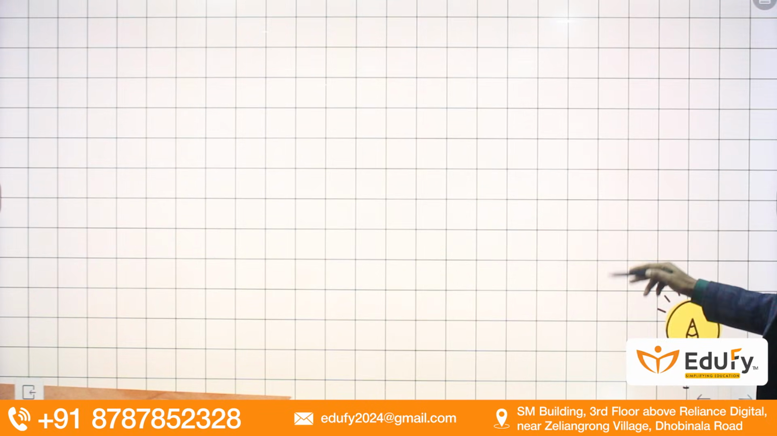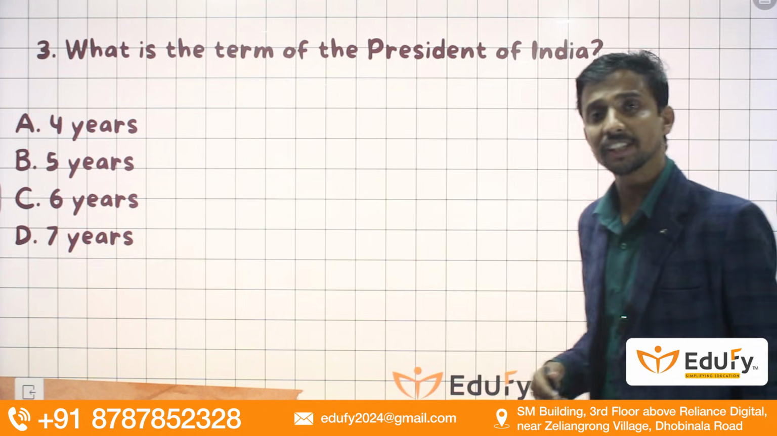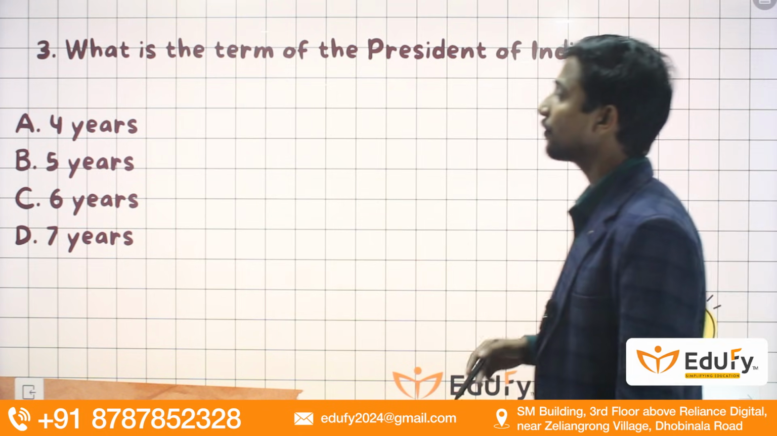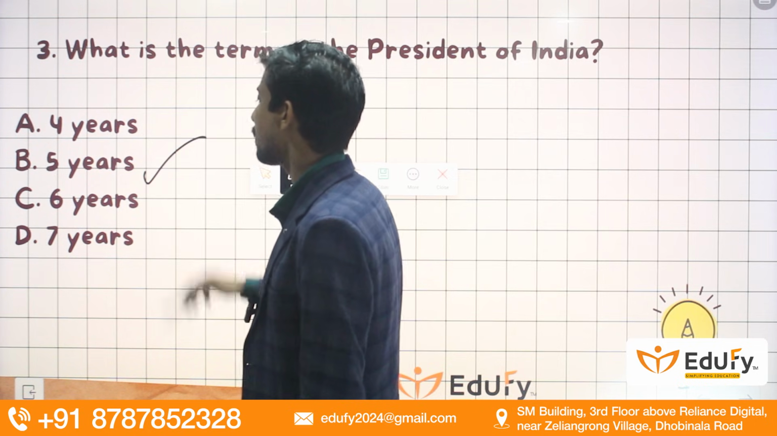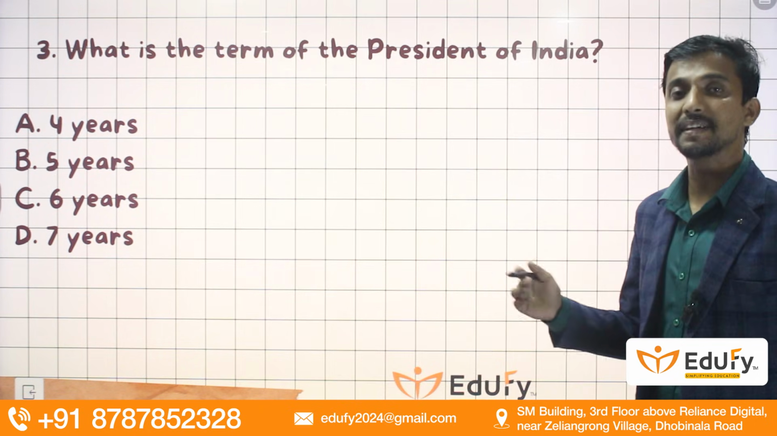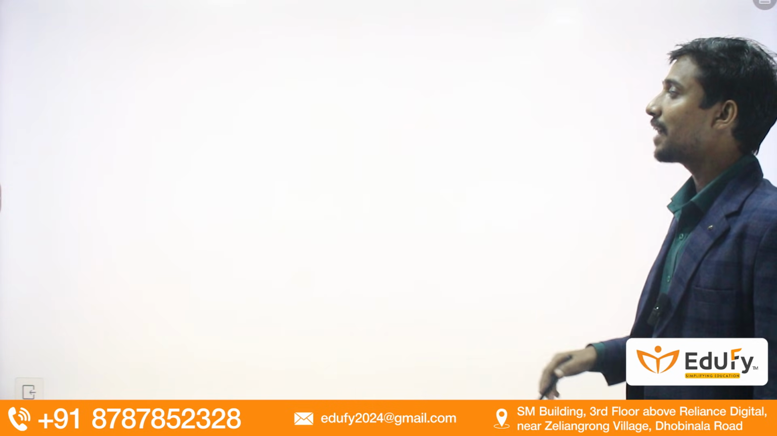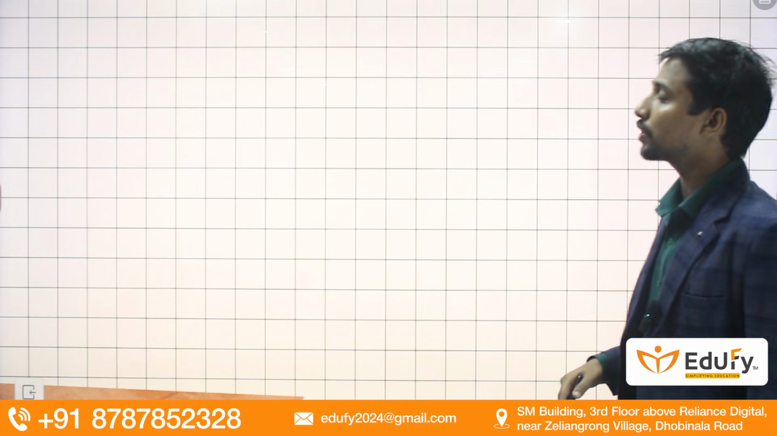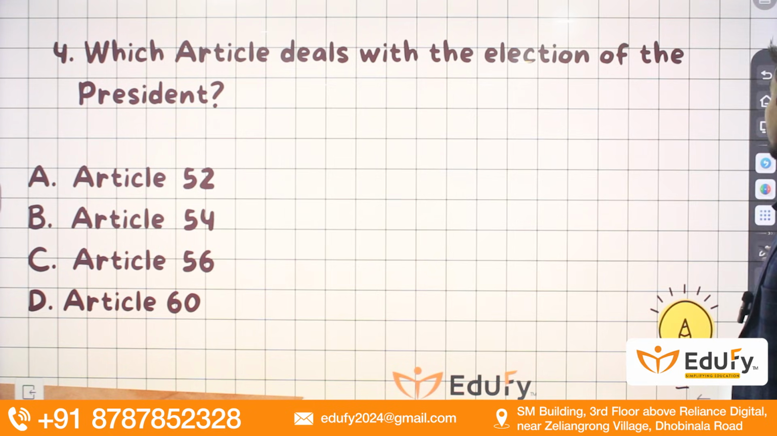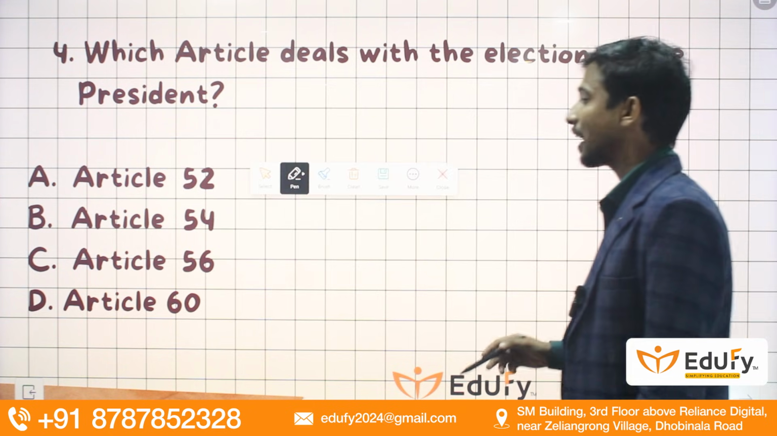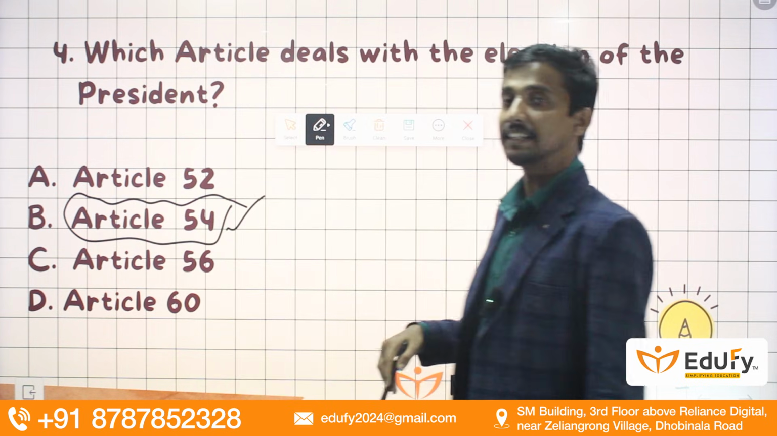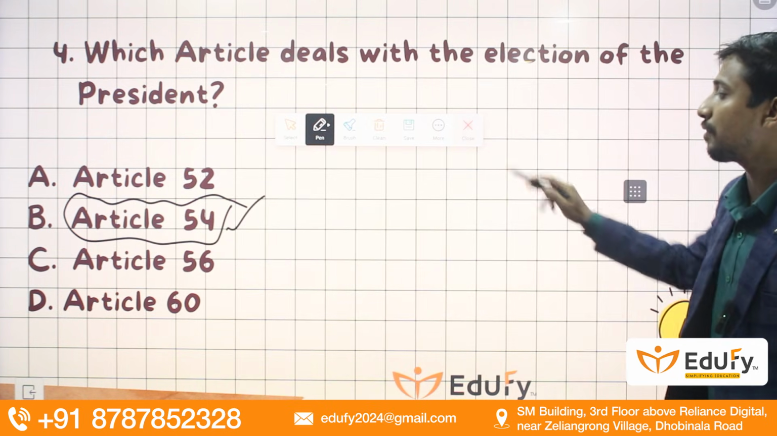Moving towards the next question, guys. What is the term of the President of India? Remember, the term of the President of India is 5 years. Then, moving towards the next question, which article deals with the election of the President of India? It is Article 54 that deals with the election of the President of India.